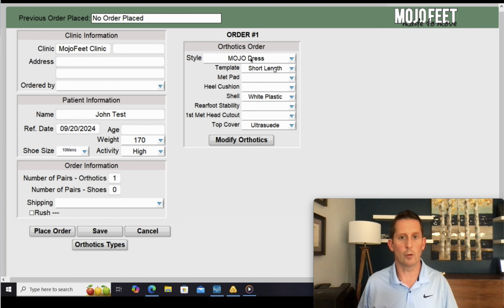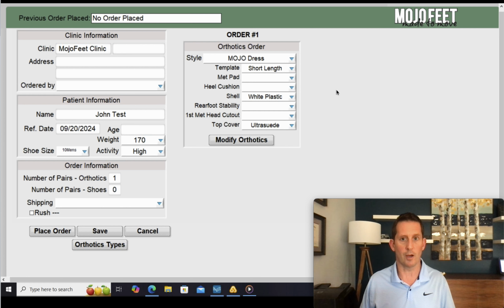All right, so modifying the orthotic is certainly an option. You do see all kinds of other options here, met pads, heel cushions, other things like that. I'm going to pause for a second, talk about the fact that with a Mojo full contact orthotic that's made to a corrective position, most of the pads and posts and lumps and bumps we find are not necessary that you can put on an orthotic.